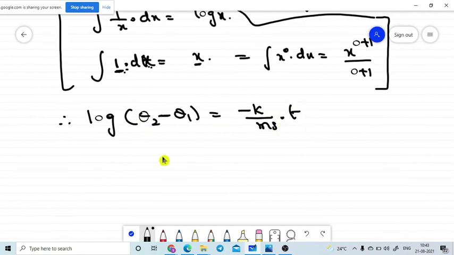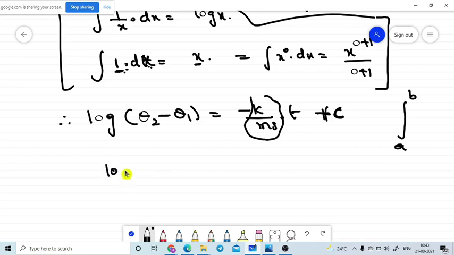But it is not a definite integration, so there are no limits, which means we need to put in one constant term. You will see in your mathematics why we get the plus c: because there are no particular limits, we are not integrating from a to b. It is not a definite integration, and that's why we need to keep the plus c. Now, assuming these total terms are one constant, capital K, log of theta 2 minus theta 1 is equal to minus capital K into t plus c.